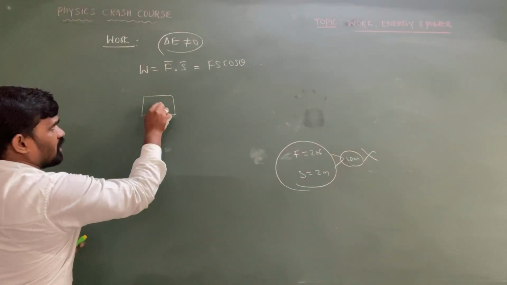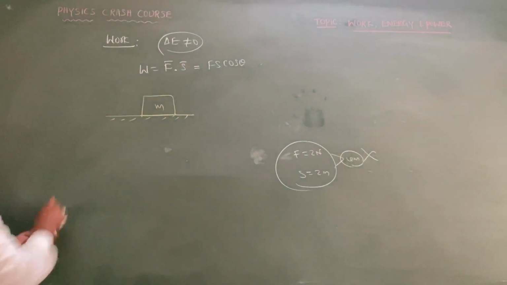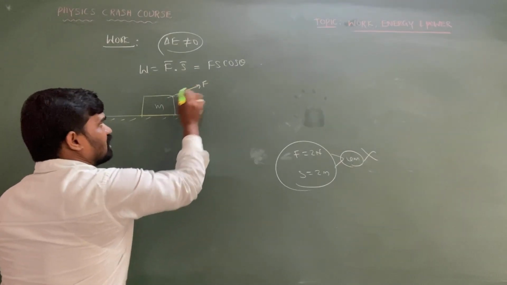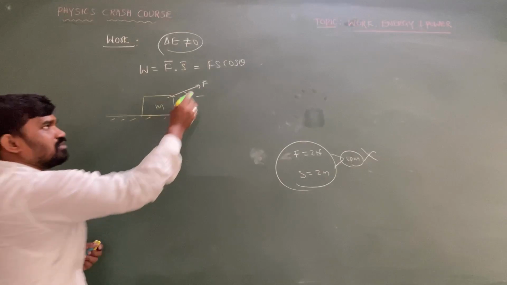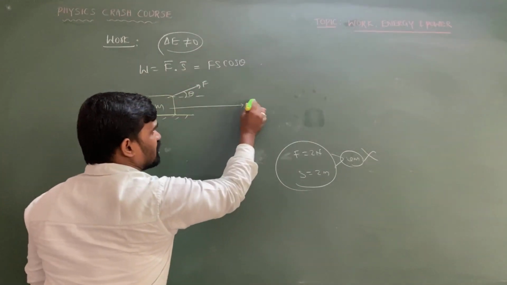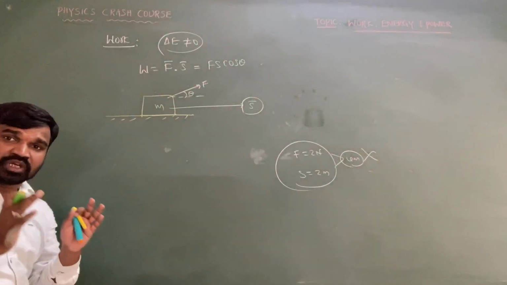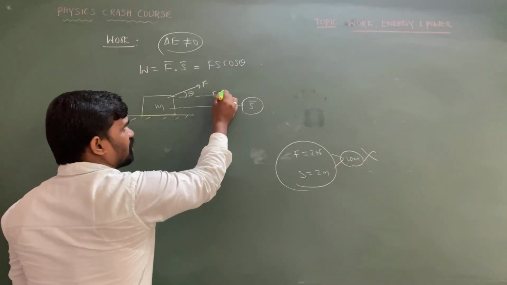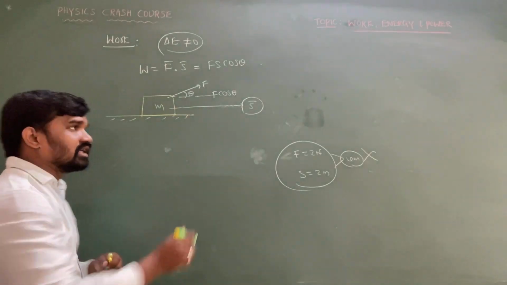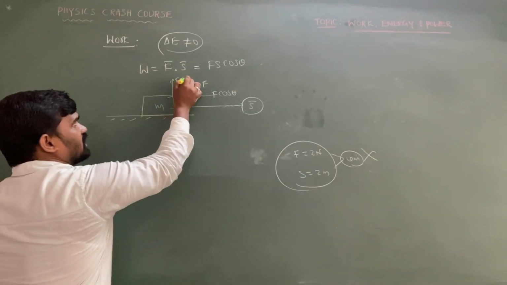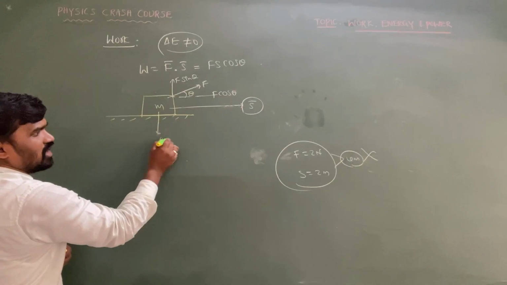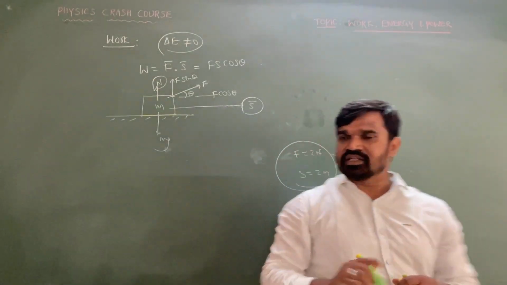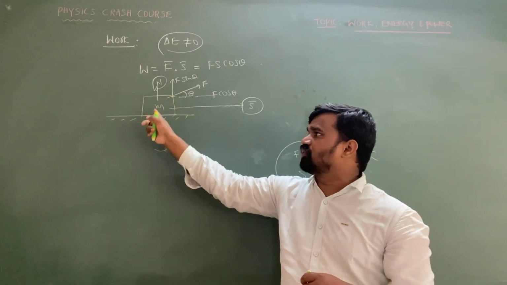There is a block M which is placed on a horizontal surface upon which a force is acting, a pulling force, which is making an angle theta, sir. As force is making an angle theta, the displacement is along the horizontal direction. So F cos theta is the component along the theta connected side, and another one will become F sin theta, sir. Weight of the body is acting in downward direction, normal force is acting in upward direction.